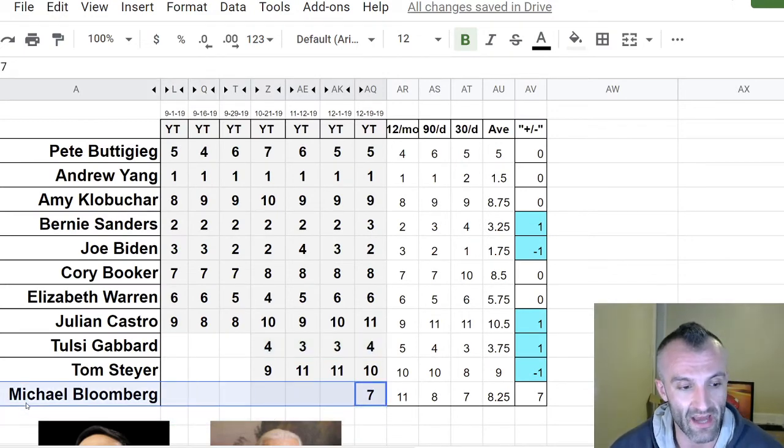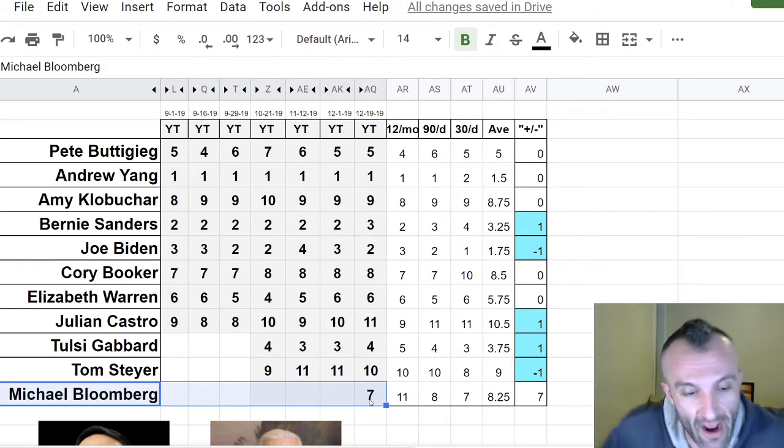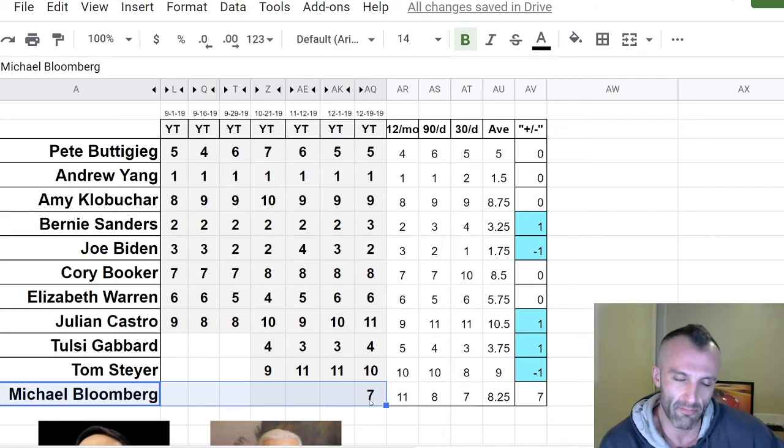This is the first time we actually added Michael Bloomberg. I was about to call him Bloomberg. And he came in at 7th. Not bad. Respectable. I mean, he came in higher than Tom. He came in higher than Amy or Cory Booker. So he's got more attention and interest already off the bat. Now, is that going to be where he sits, or do you think he's going to grow? I don't know. But we'll have to see, because when Tulsi came in, she came in at 4th. And she went down, and then she's back up, and I don't know what's going to happen with this, but I have a feeling she'll probably pick up.